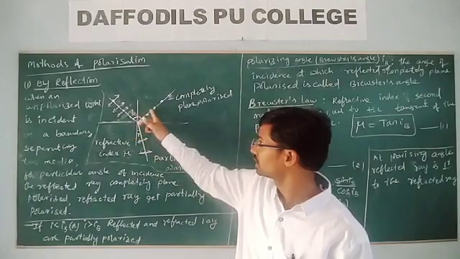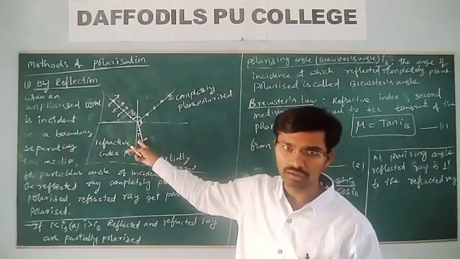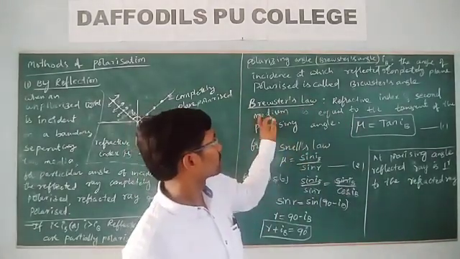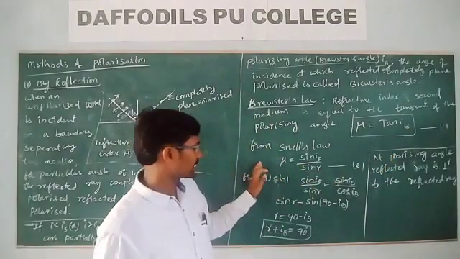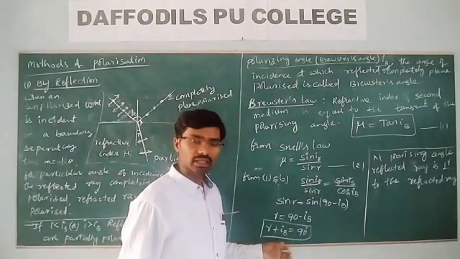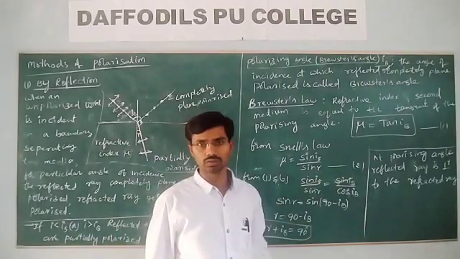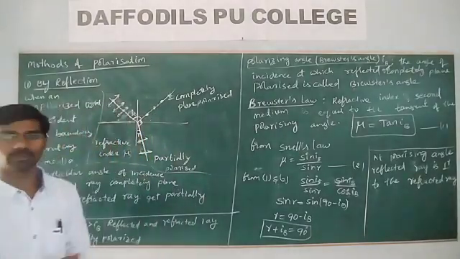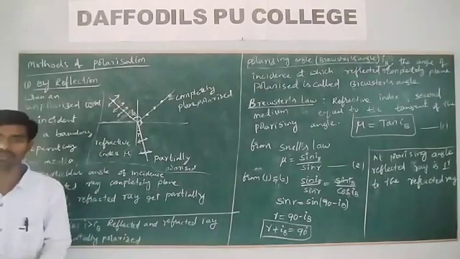At Brewster's angle, the reflected ray and refracted ray are perpendicular to each other. And what would be the refractive index of the medium? From Brewster's law, we have written mu is equal to tan iB, and by applying Snell's law we have arrived that the refracted and reflected rays are perpendicular to each other. Then, what is one more method? Some more methods we will discuss, how to get plane polarized light.